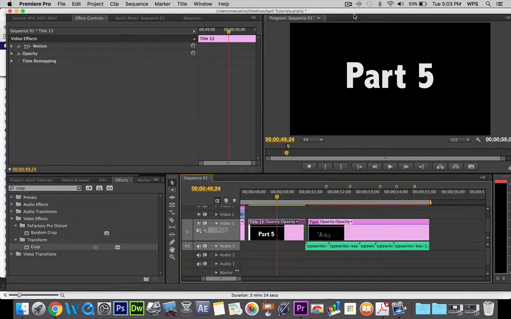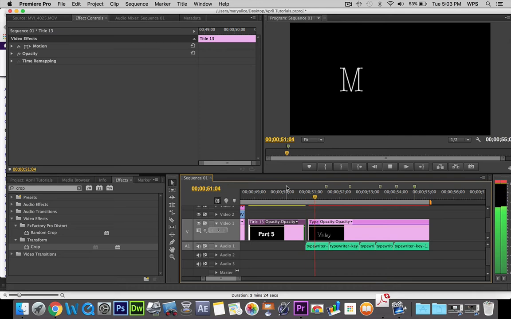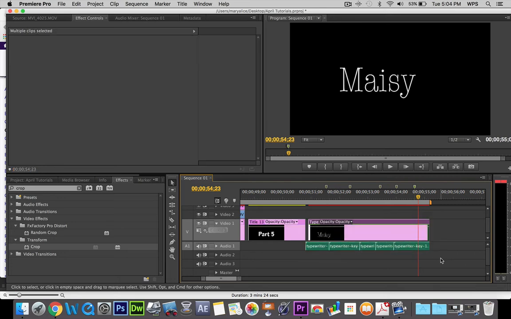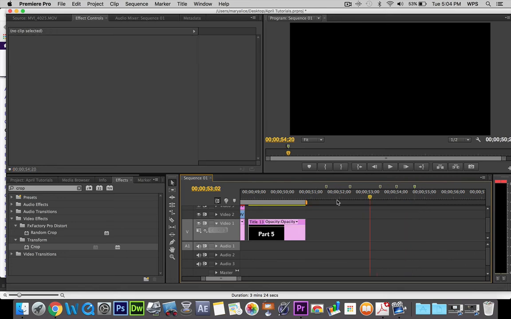Now we're on to part 5. This time we're going to make a typewriter text effect that'll look like this. To do this, I'm going to delete what I have in the timeline.